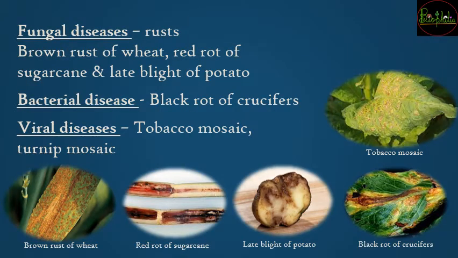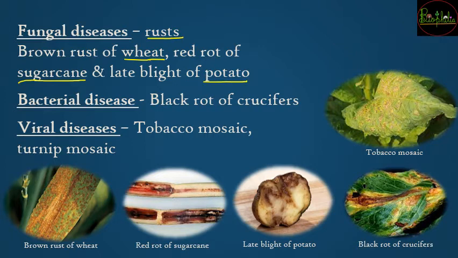So there are many different types of diseases जो plant में हो सकते हैं. If it is caused by a fungus, so there can be fungal diseases like rust. So rust में भी different types होते हैं depending upon what plant it is occurring in. So if it is on wheat, then it is called brown rust of wheat. If it is occurring in sugarcane, it is called red rot of sugarcane. And even in potato, it is late blight of potato.